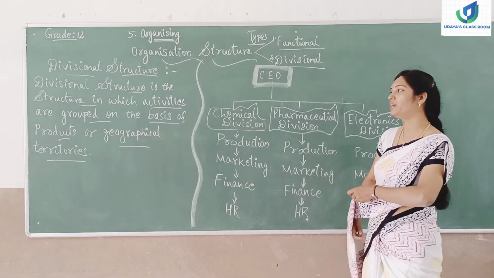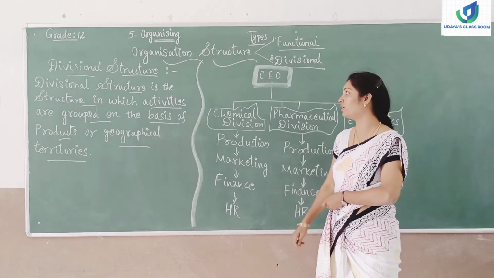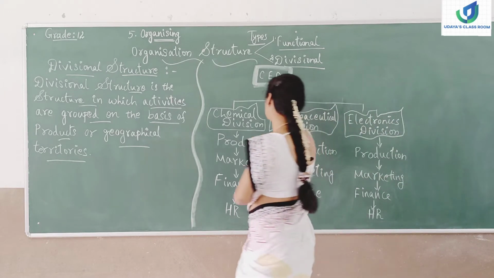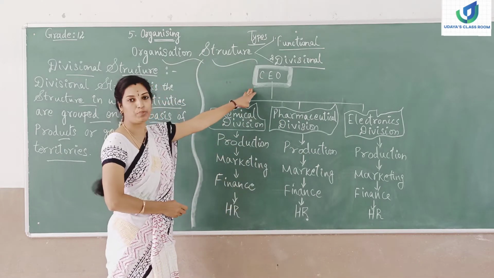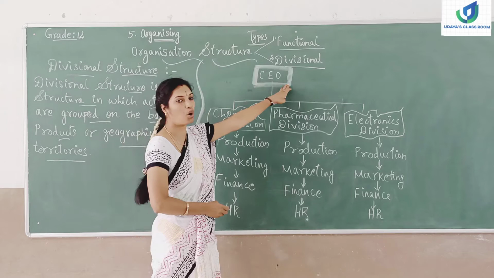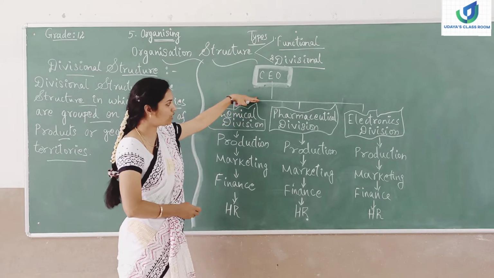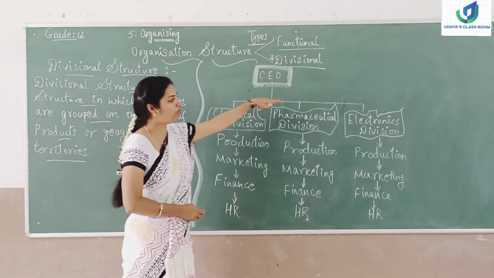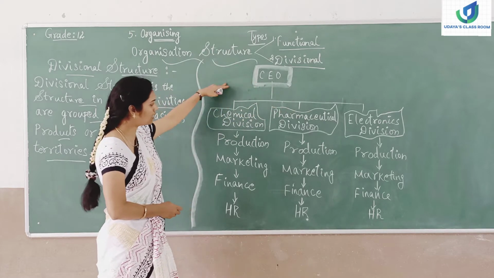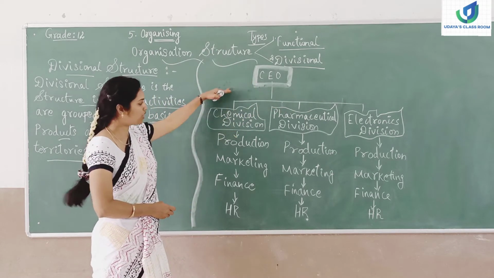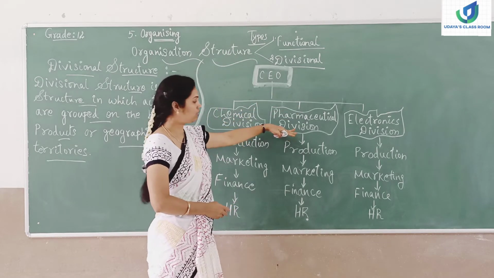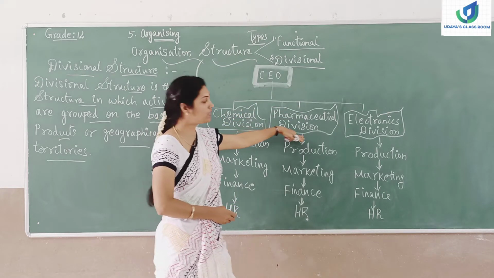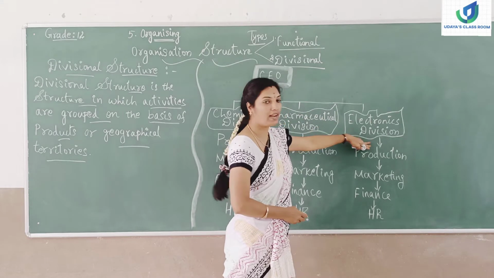Alright, so how would the divisional structure be in an organization? This is the figure of divisional structure. The CEO will be there, Chief Executive Officer. Under the Chief Executive Officer, divisions will be categorized. Suppose an organization is dealing with chemicals, so a chemical division will be categorized, and a separate division for pharmaceutical, and a separate division for electronics.